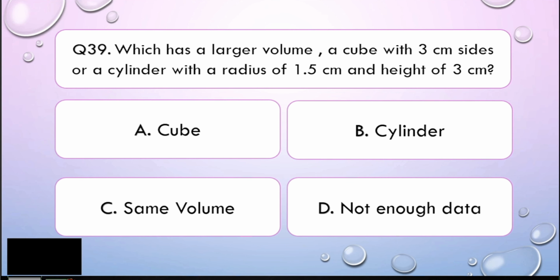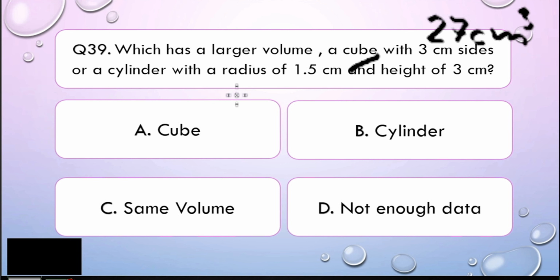Alright, my dear math learners, for you to answer this question, what you need to do is to get the volume of the cube and to get the volume of the cylinder and check which among the two volumes is larger. Now, for the volume of the cube, that is basically S cubed. So, S times S times S. So, that is 3 times 3, that is 9. 9 times 3, that is 27. So we have here 27 cubic centimeters for the cube.